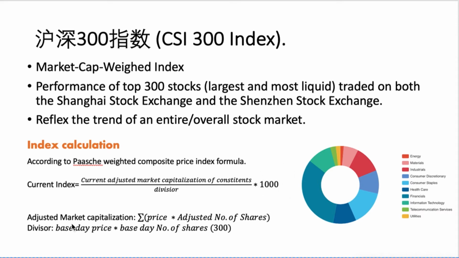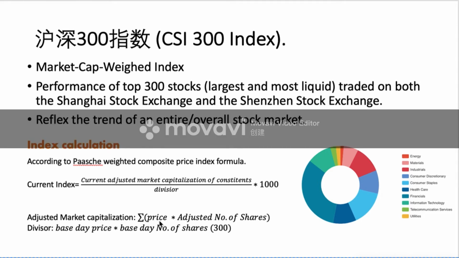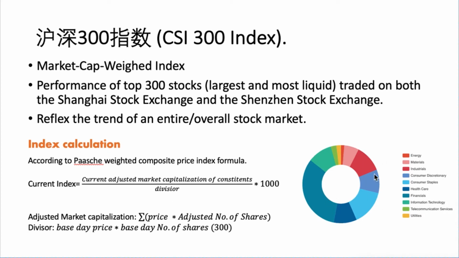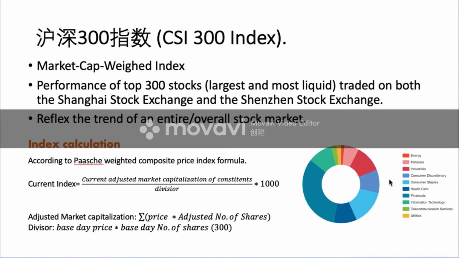Here is an explanation right here. The adjusted market capitalization means the price of the stock times the number of shares. And the divisor is the base day price times the base day number of shares. You can just say constant, we don't need to care. The bar chart here tells us what the CSI 300 index is made of.